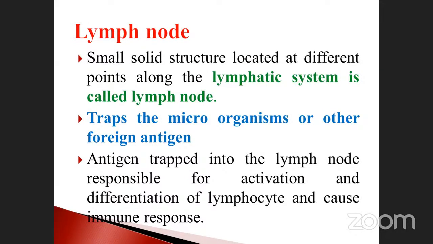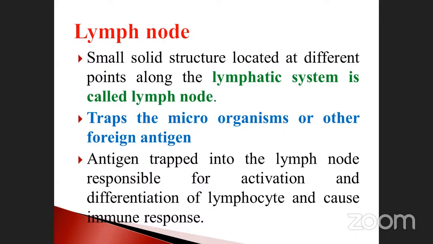Okay, see here, next one. The antigen trapped in the lymph node is responsible for the activation and differentiation of lymphocytes and causes an immune response. Not only does it function as a trap, it is also responsible for the activation and differentiation of lymphocytes. Who does the differentiation of different lymphocytes? Lymph node only, and it also fights against many diseases. It is also responsible for the immune system. This is also done by the lymph node.